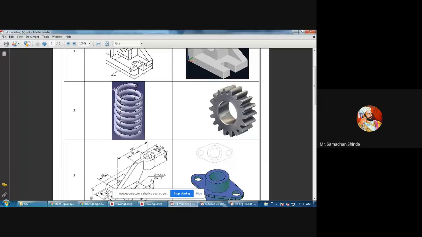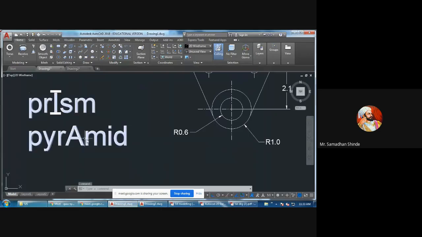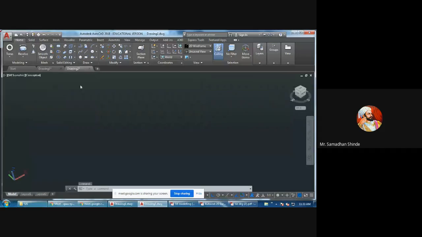It is used to absorb shock. Okay, so helical compression spring. For that purpose, first we have to draw a helix.